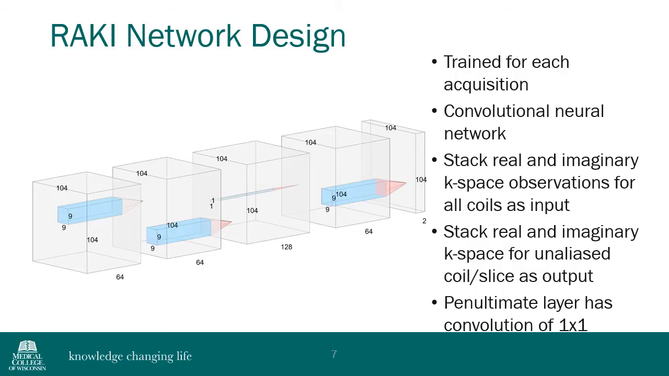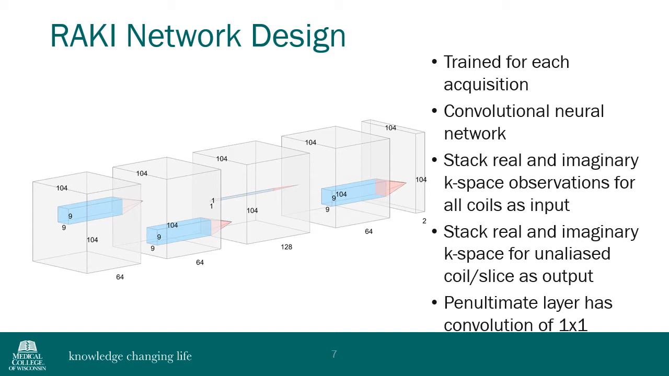network. A depiction of a RAKI network is shown on this slide. Different from other deep learning reconstruction techniques, RAKI networks are designed to be trained uniquely for each slice and coil of the imaging exam, just as GRAPPA kernels are uniquely fit for each exam. As such, this deep neural network is comparatively shallow compared to other solutions, so that the network can be trained in a short amount of time.